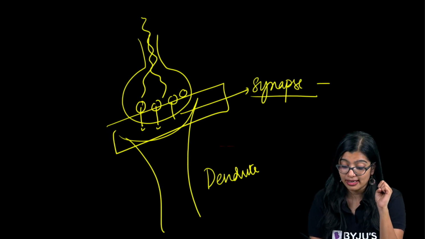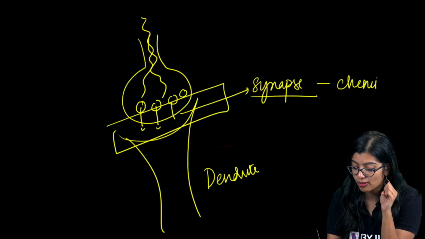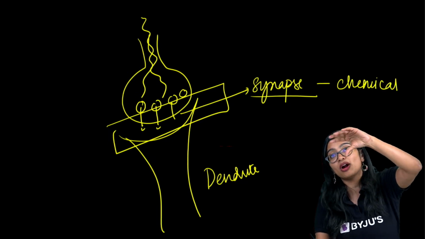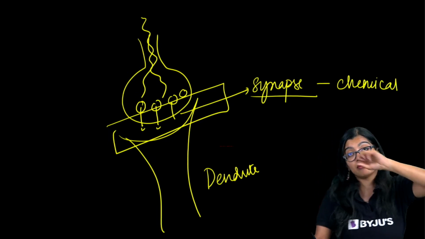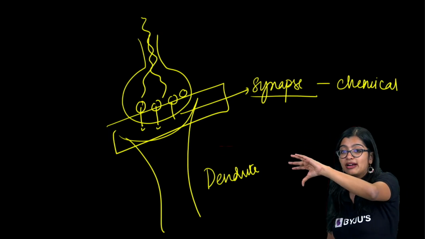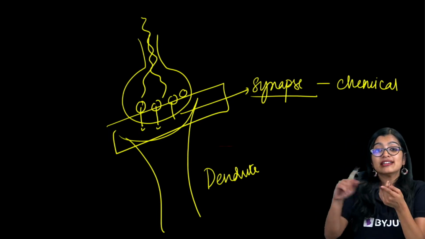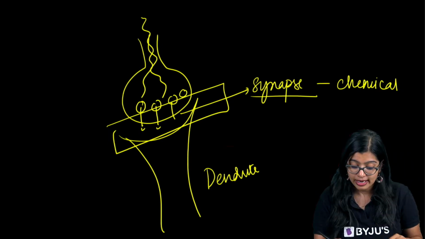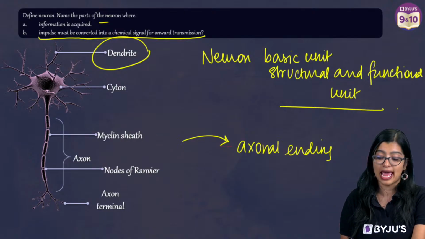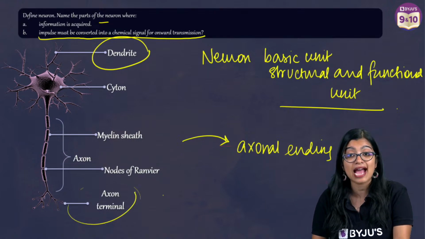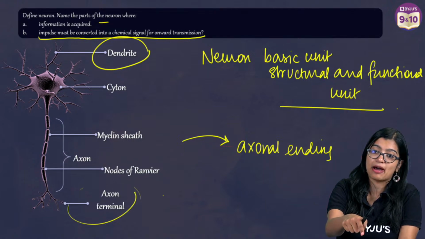It will be in the chemical form, right? So the chemicals are what is passing through the synapse. But once they pass through and they reach dendrites, again, electrical impulse is coming, right? But where is that conversion taking place? It is happening at the axonal end. So the correct answer is axon terminal and not synapse, okay?